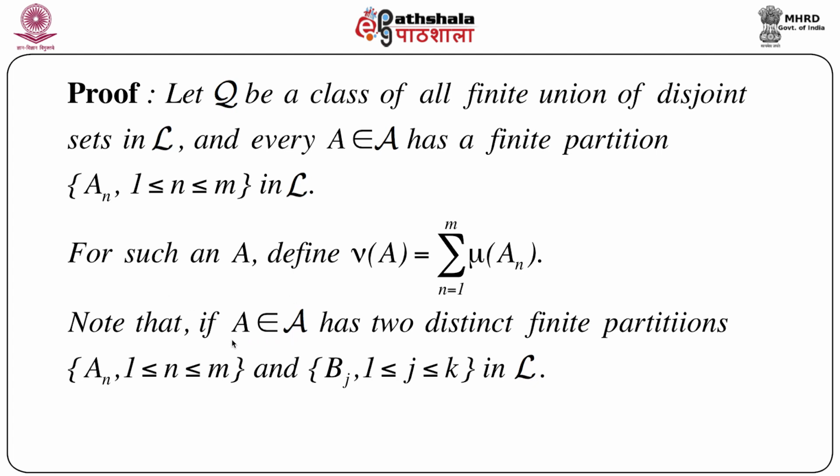Now the thing is that we need to investigate, or study, this nu A, what kind of set function this nu A can be. So note that if capital A belongs to script A and has two distinct finite partitions, let's call one An, n equals 1 to m, another Bj, j equals 1 to k, all in script L. That means we can write A in terms of two different sets of sets from L. But these two partitions are distinct.